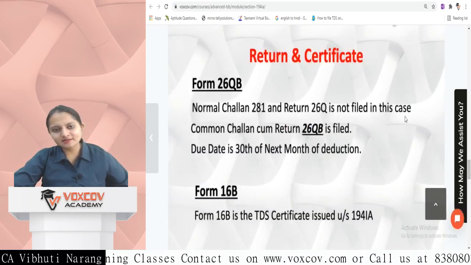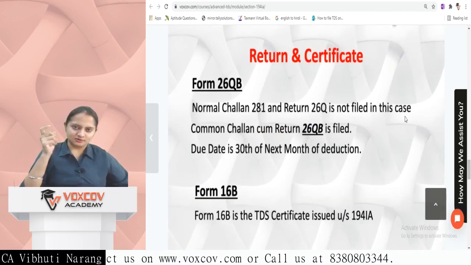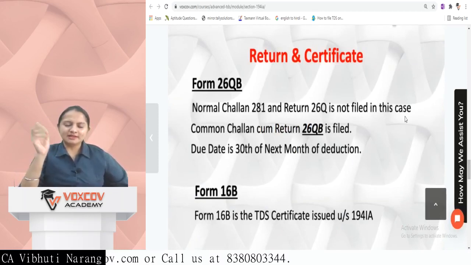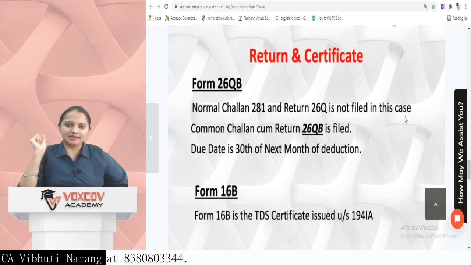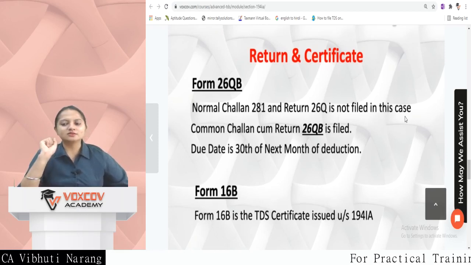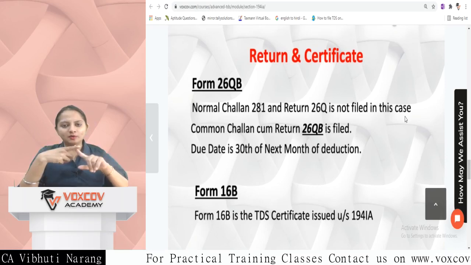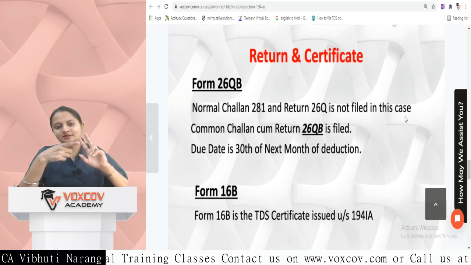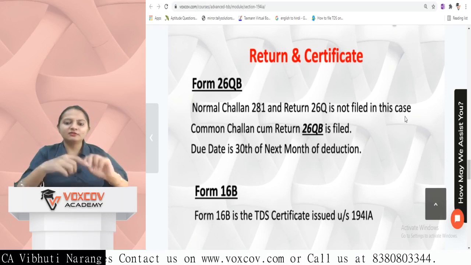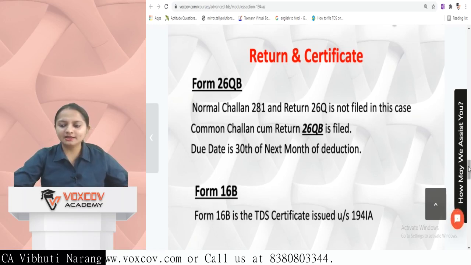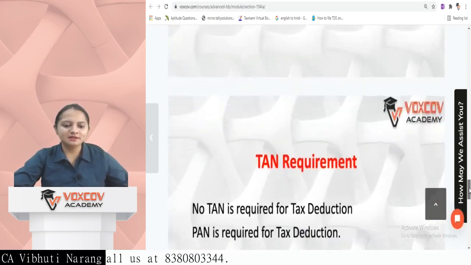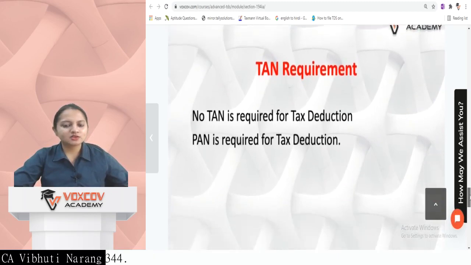We have a special return and certificate series for some special sections of TDS. So in this case, there is no requirement of TAN also. In all the other sections except 2 to 3 sections in TDS, TAN is compulsory for the deductor, but for section 194IA, TAN is not required. So on a PAN basis, the TDS is deducted. The name of the form on which the TDS is deducted is 26QB. The name of the TDS certificate is Form 16B.